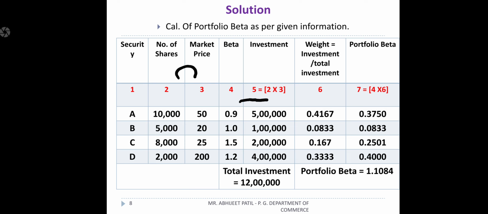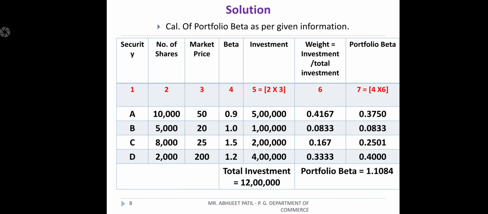So we'll get total investment, how much we invested in a portfolio manager, it is 12 lakh rupees. Okay, next step, after finding the investment, we should find out the weight of your invested amount. These things we already calculated. How should we find the weights of the individual securities? That is column number 6, we have to move for that.